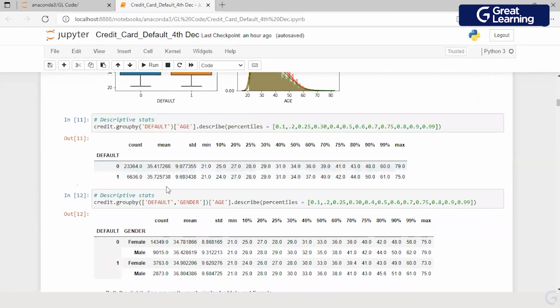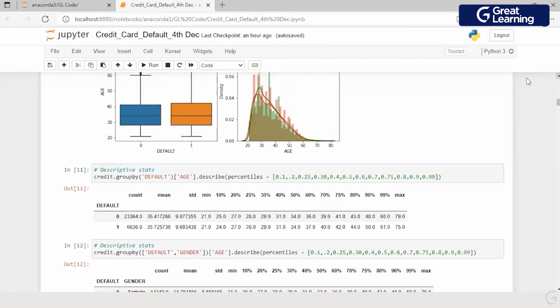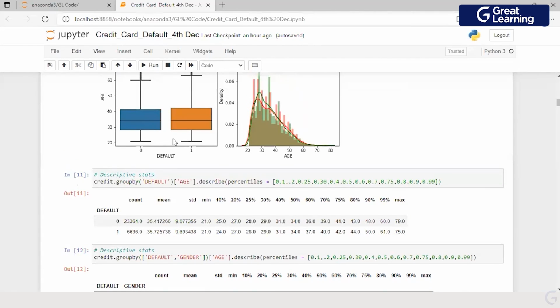What is the first observation which you have by looking at this chart? You were able to see the box plot for default and non-default. I have made a similar chart here in terms of percentile values. This box plot was telling me that there is not too much of a difference available.